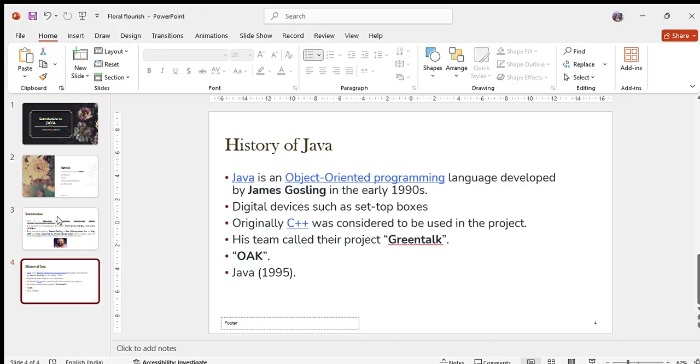Okay, so in the next class we will discuss the features of Java. The features are simply called buzzwords, and what is object-oriented programming? What are the features of object-oriented programming? These concepts we will discuss in our next class.